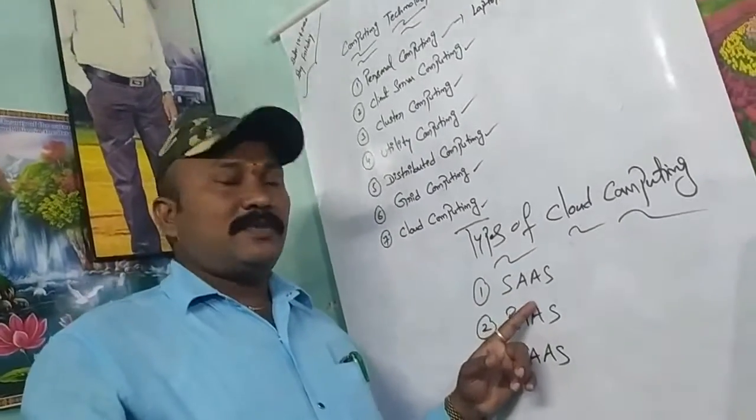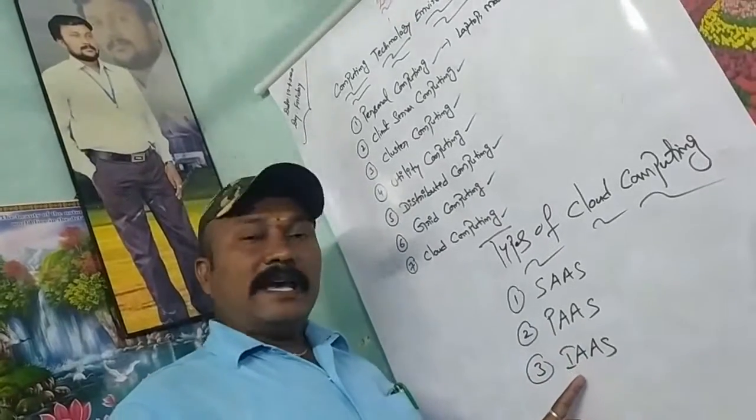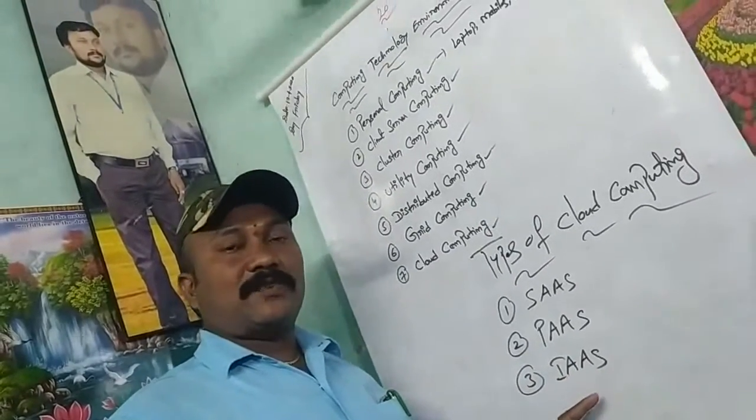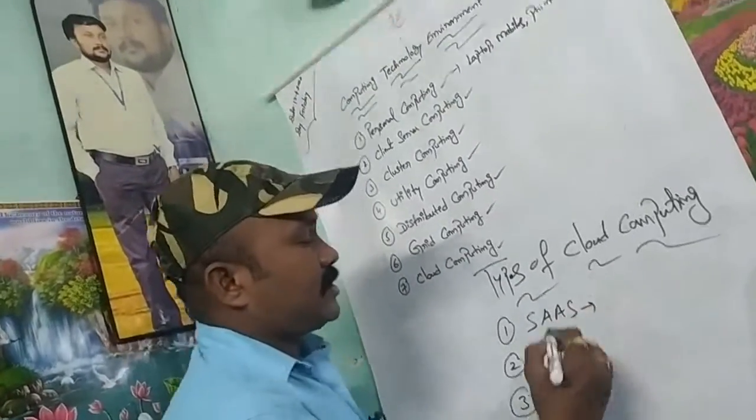Software as a service. SaaS means software as a service. PaaS means platform as a service. IaaS means infrastructure as a service. My dear students, software as a service.